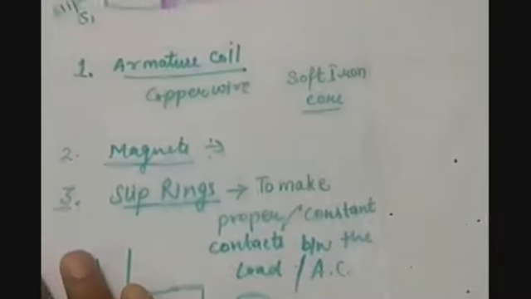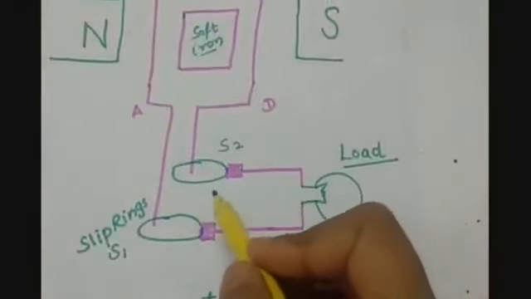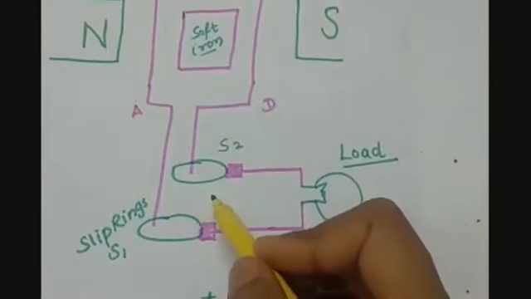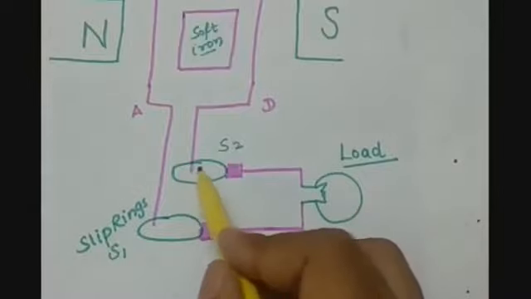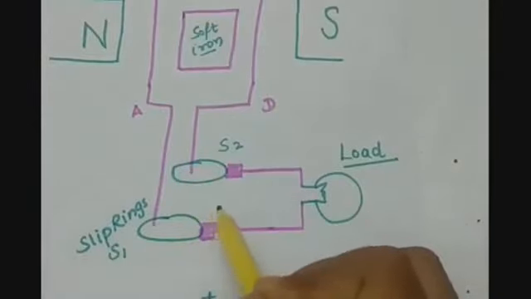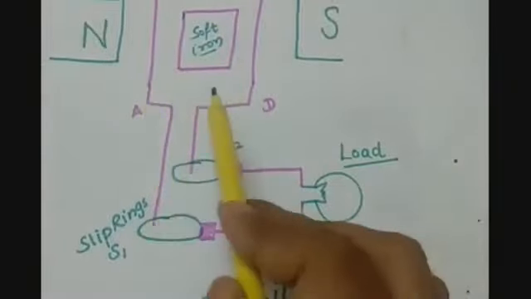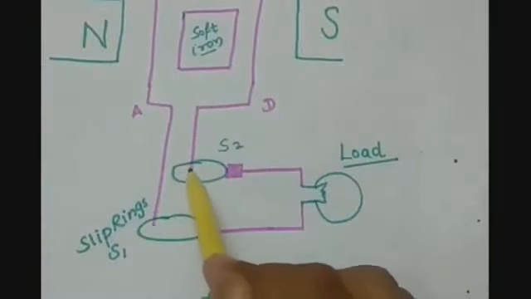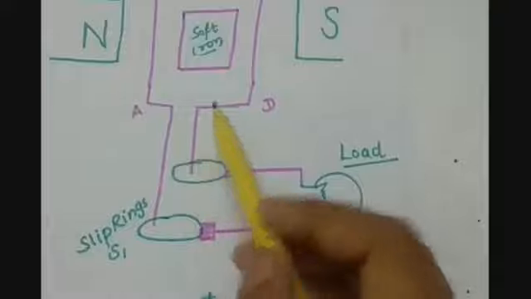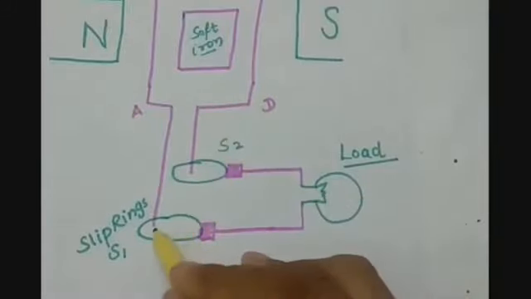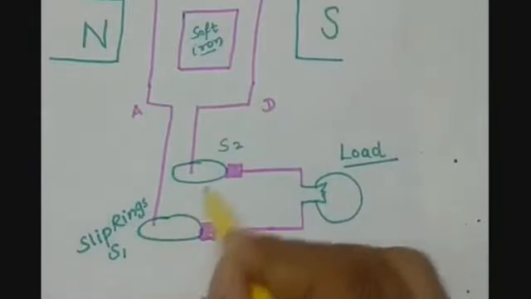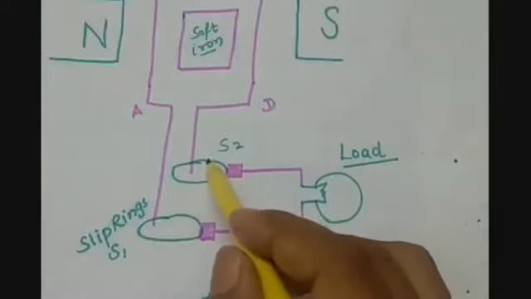Then we have the brushes, as we have used in electric motors as well. When the current is flowing in the circuit, or when the armature coil is rotating, the ends of the armature coil will always be connected to the slip rings S1 and S2.